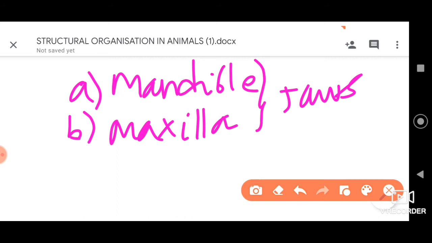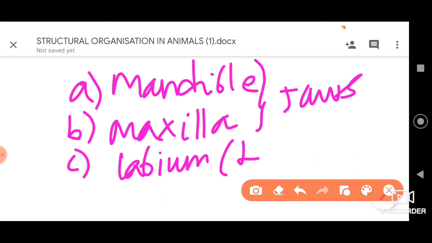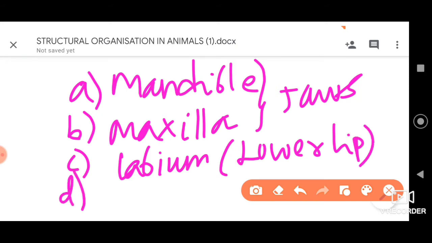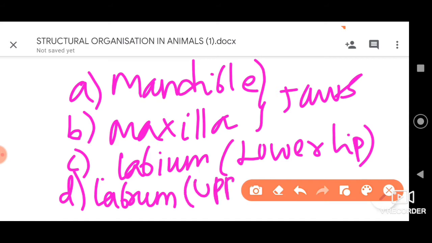C is indicating the labium, which is the mouth part we call the lower lip. Finally, we have D, which is the labrum. The labrum is nothing but the upper lip, dear students.